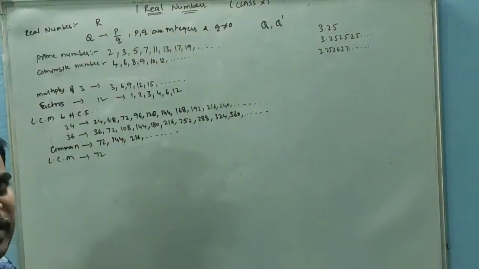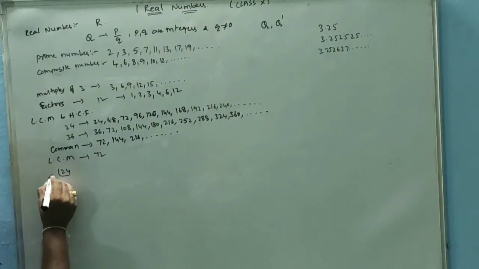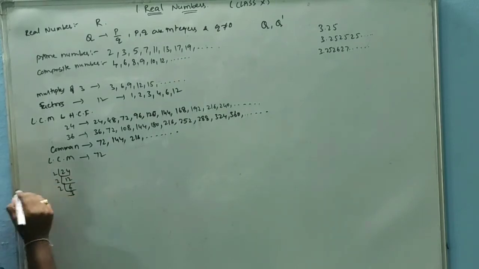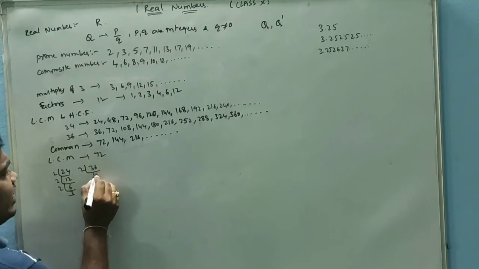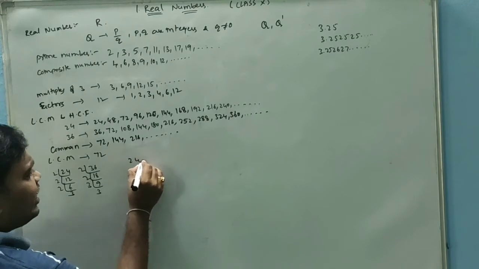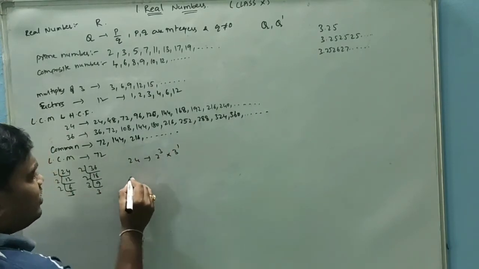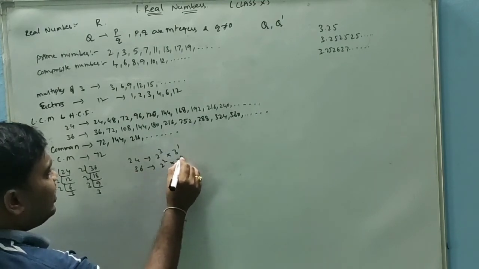Now I want to do it with prime factorization. What is prime factorization? I take 24: 2, 12; 2, 6; 2, 3. Next 36: 2, 18; 2, 9; 3, 3. 24 I can write as 2 power 3 into 3 power 1. 36 I can write as 2 square into 3 square.